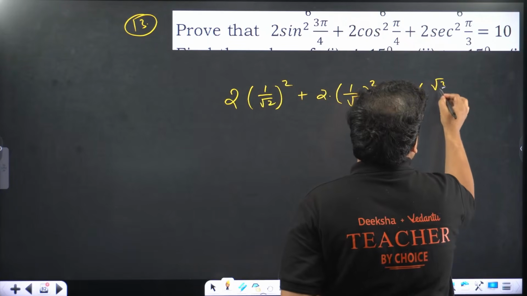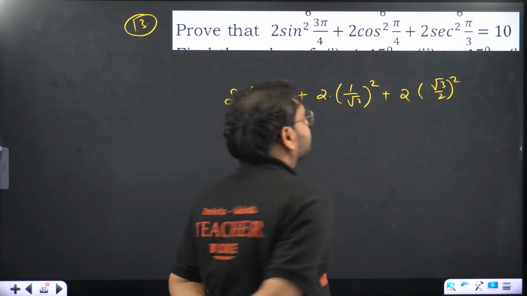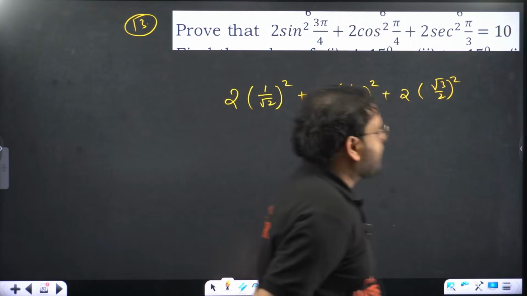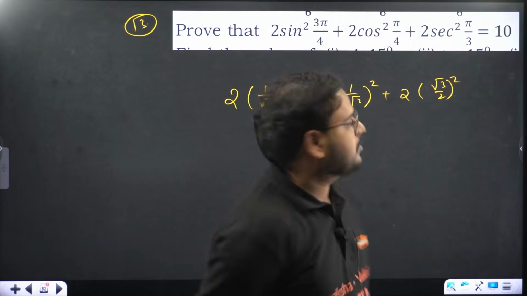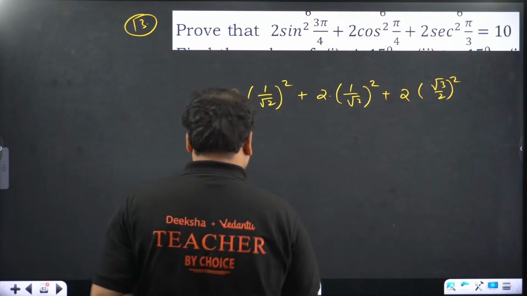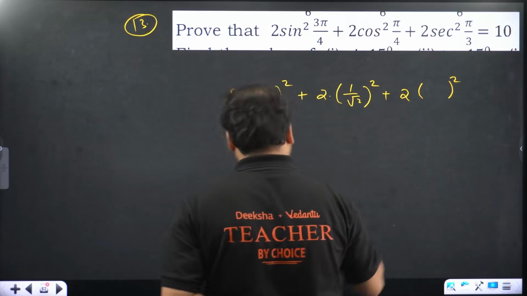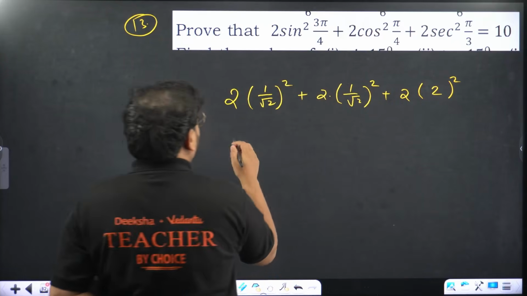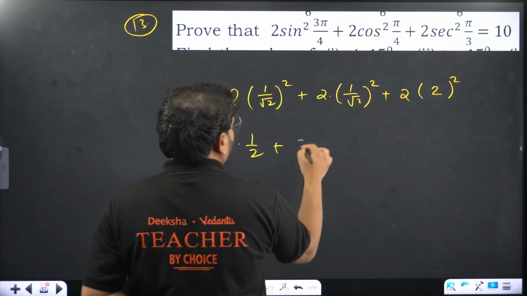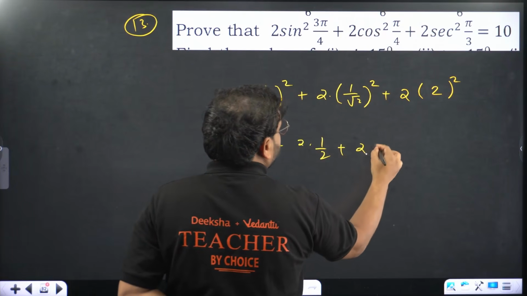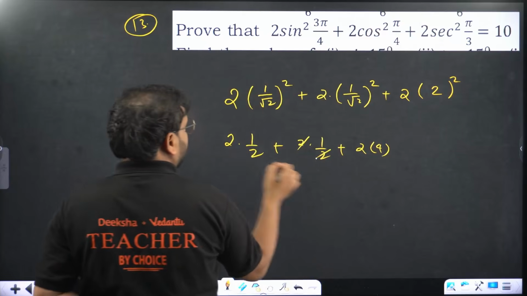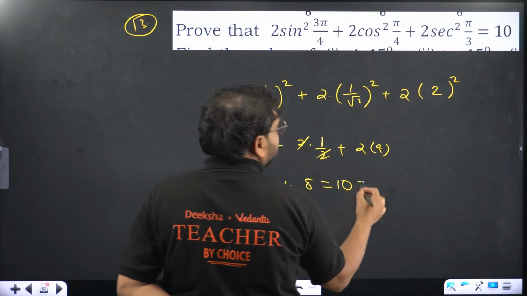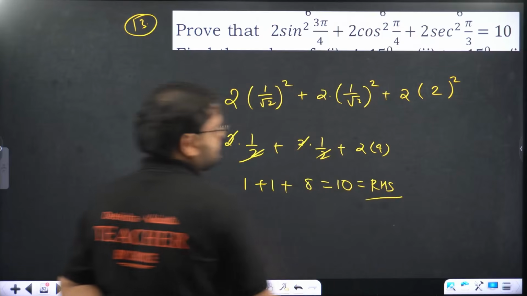So, root 3 by cos 60 is there. No, this is not. I have 2 square. Sorry, forgot the angle. My bad. Now, square it up, you get 2 times of 1 by 2, 2 times of 1 by 2, and 2 times of 4. The 2 and 2 cancel. This also cancels. You have 1 plus 1 plus 8. That's 10. That equals the RHS. Cross check.